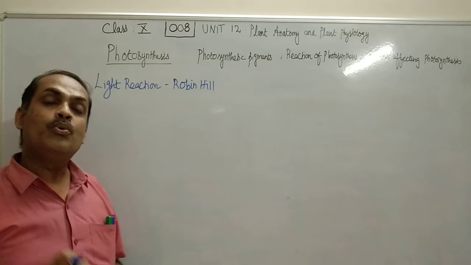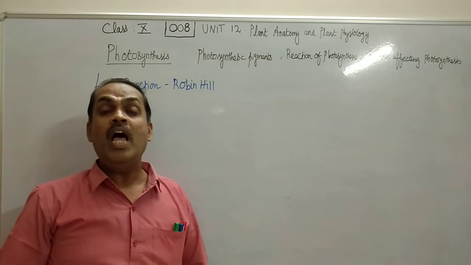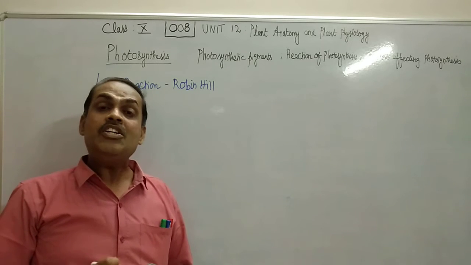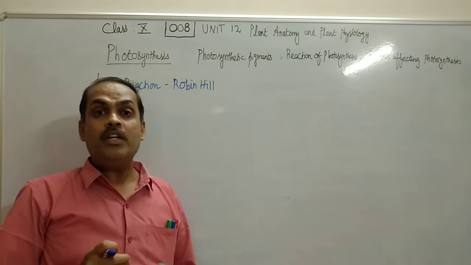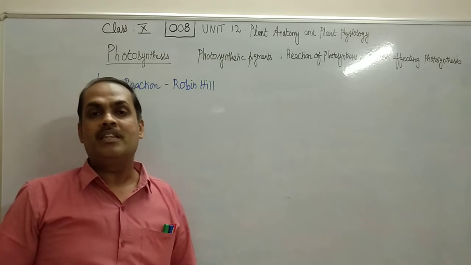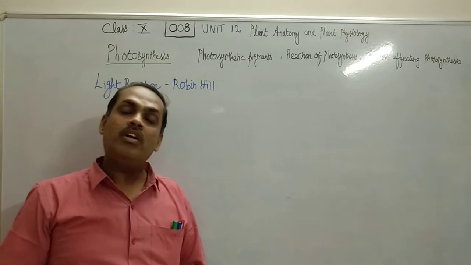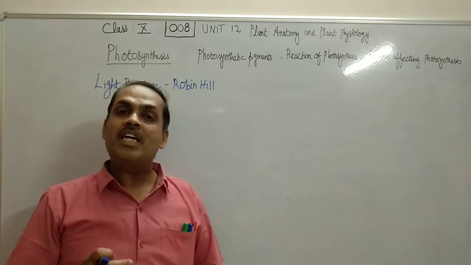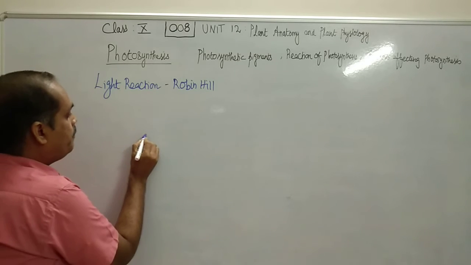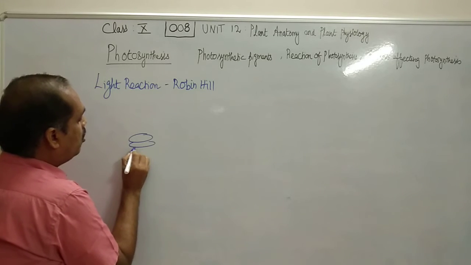Now what happens during light reaction of photosynthesis and where does it occur? Light reaction of photosynthesis occurs in the chloroplast, that too in the thylakoid membrane, that is in the grana. We have already studied about the structure of chloroplast. In that, we have studied a group of stacked structures called as granum.